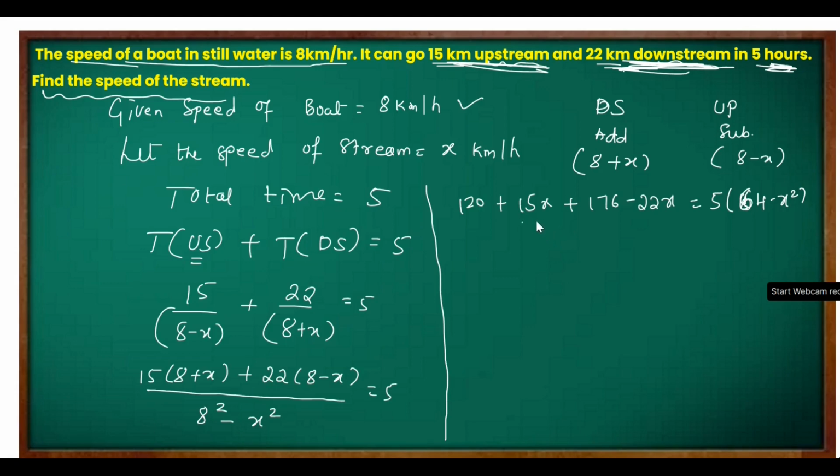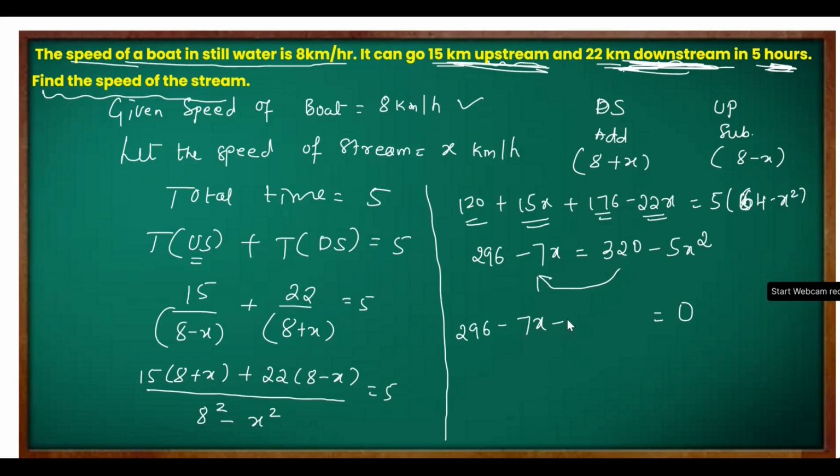Now let's simplify this further. 15 minus 22 will give us minus 7x. 120 plus 176 will give us 296, which is equal to 5 into 64, which is 320, minus 5x square. Now bring these two terms here and equate everything to 0. So what is the number already here? 296 minus 7x plus 320 this side, minus 320, minus 5x square this side, plus 5x square.